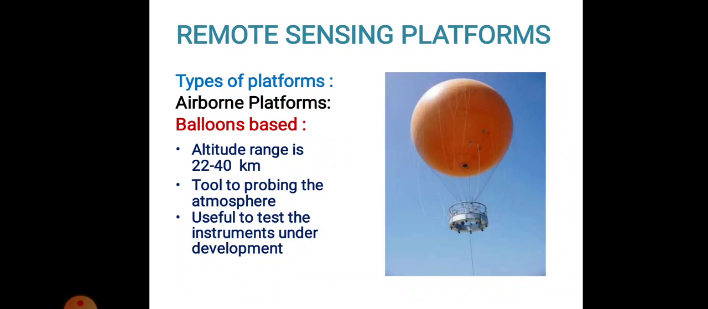Moving to the next, airborne platforms, balloon based. There are some different platforms which are used as airborne platforms, which range at an altitude of 22 to 40 kilometers from the Earth's surface. The basic tool is the atmosphere, and these are useful to test instruments which are under development. So this is how the balloon based platform is used.